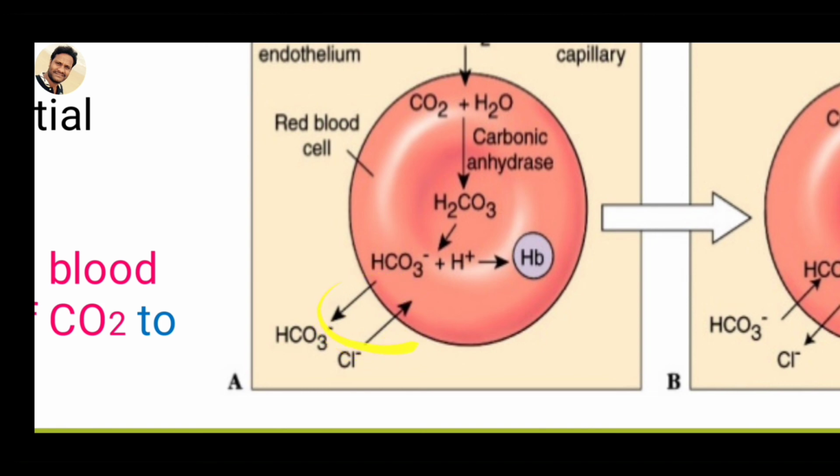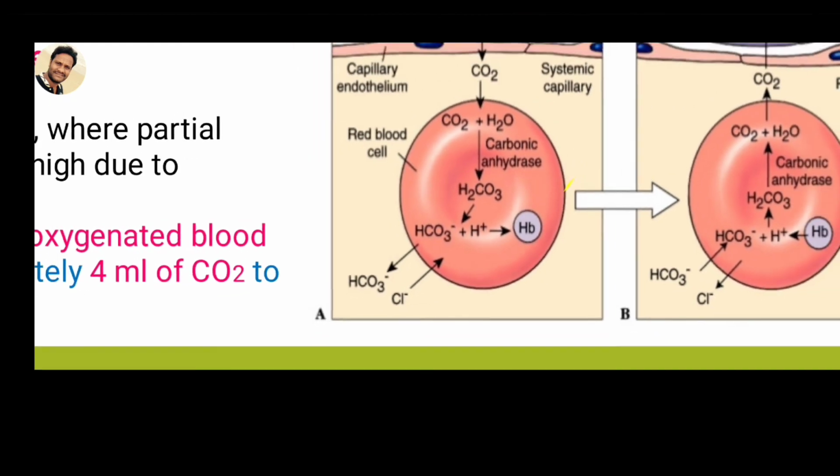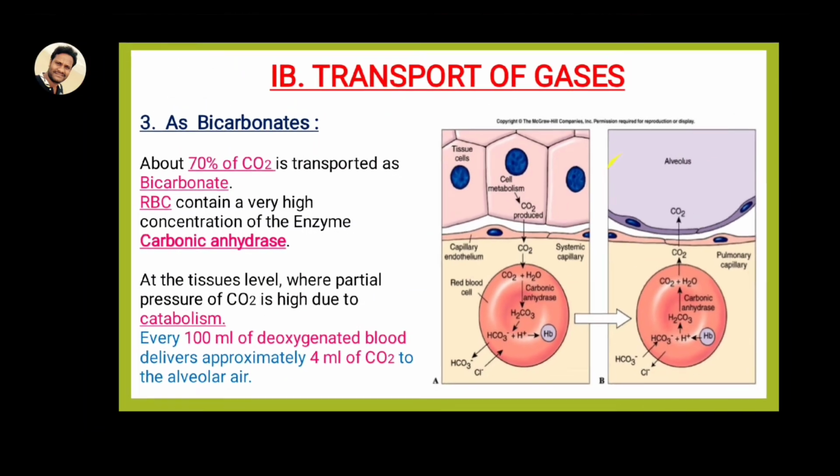What is an antiporter? At the same time, HCO3 minus comes outside into the plasma, and for balancing purposes, chloride ions, Cl minus, enter the RBC. This is called chloride shift. Why? Because chloride ions enter the RBC for balancing purposes. That is why it is called chloride shift. This is most important for the 2 marks and MSET and NEET bits.